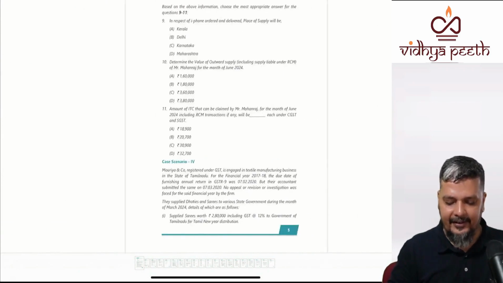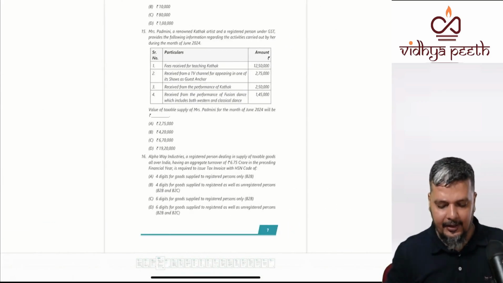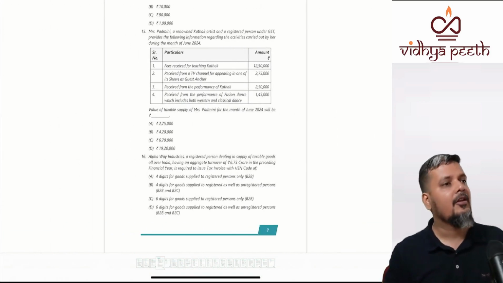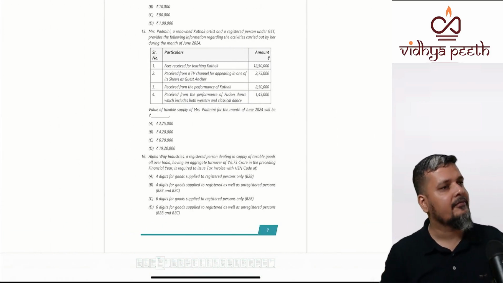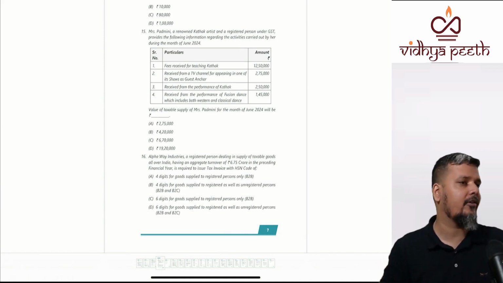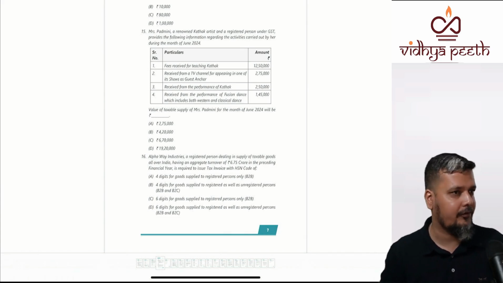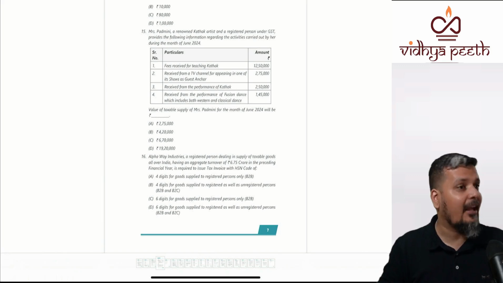MCQs, as I said, whenever you're writing your exams, what should you do? You should start with MCQs, and you should never start with the compulsory question. First, go with the optional questions: out of 3, you have to write 2, do that. Then take your compulsory question, even if you're very sure of it, because the compulsory question will take a lot of time and is lengthy. Time management.